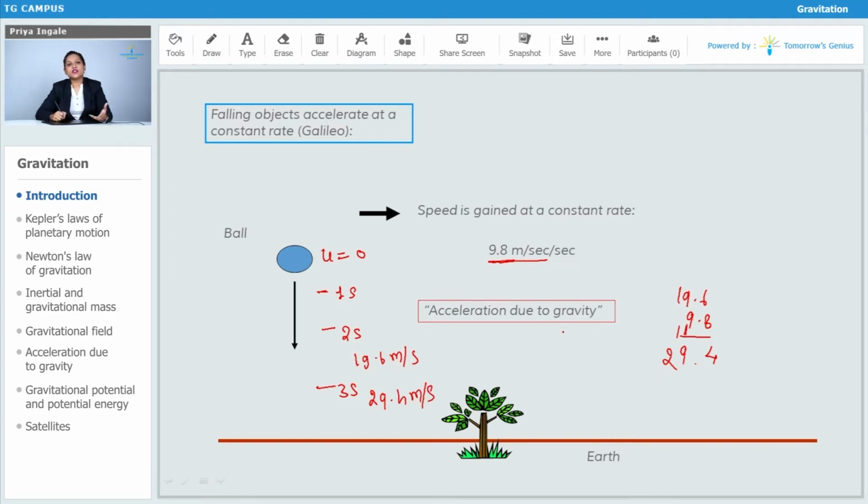That means here Galileo has observed that when the object is in free fall under gravity, we get the change in the velocity per second as 9.8. So here we call it acceleration, and the value of that acceleration is constant, which is 9.8 meter per second square. Right, so this acceleration we are getting because of gravity, and that's why we are calling it acceleration due to gravity.